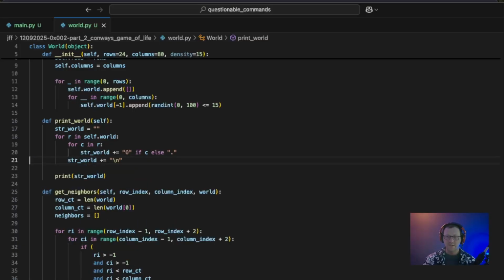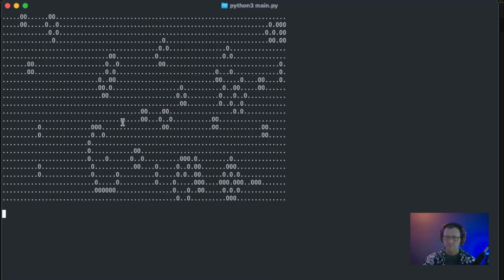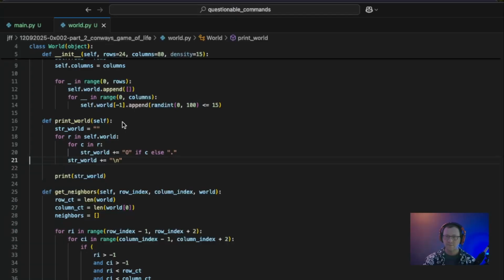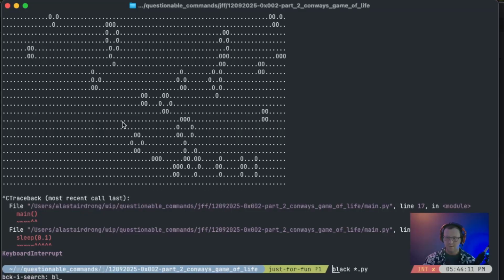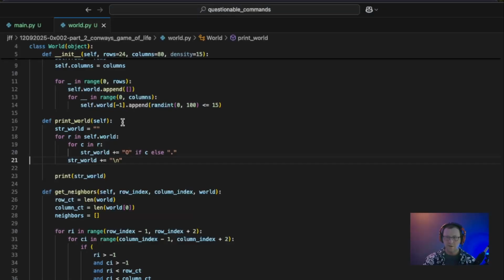Before we go any further, let's make sure we haven't done anything silly. Still looking good. And just while I'm thinking about it, let's format it with black. All right. Now the next easy improvement that we can make is we can delete world here as well, because again, our class has context for the world through itself. So self.world.